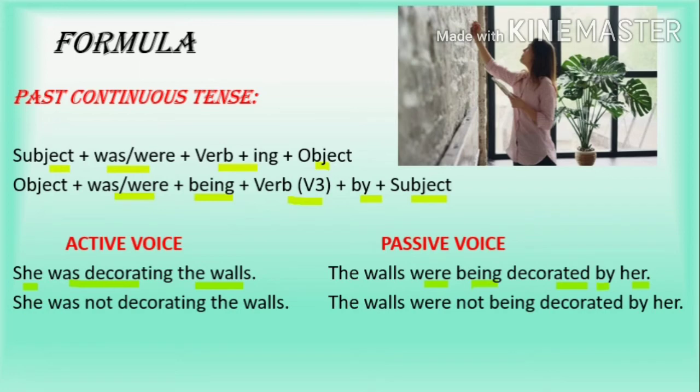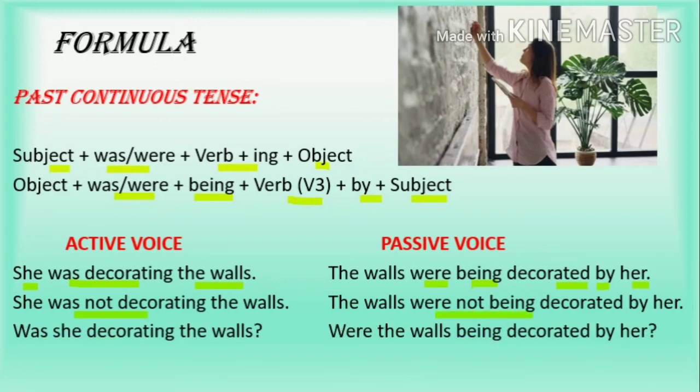In the same way, let us do the negative sentence. So the walls were not being decorated by her. Now this is an interrogative sentence. Was she decorating the walls? So in the same sentence when you write in present tense, how do you write? Is she decorating the walls? So how do you transform this? Put the auxiliary verb in the front when you make a question, then the object, then the ing form of the verb: decorated by her.